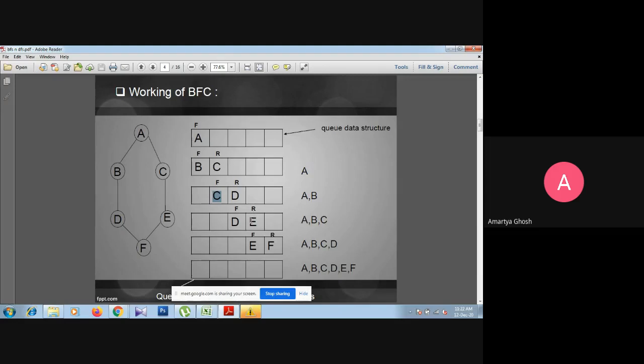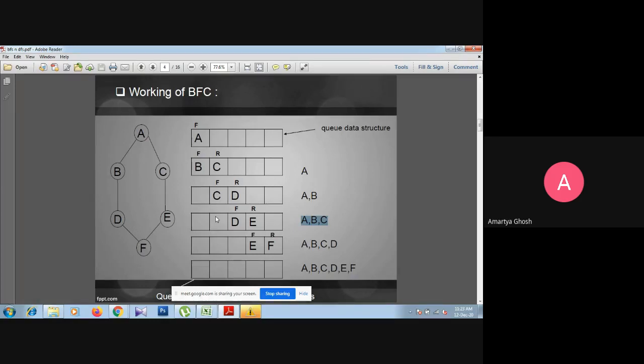Okay, and at the same time C will be deleted from the queue and stored into the visited array or visited list, that is A, B, C, all three are already visited. And thereafter, the value at the front position is D, that is the node. And from node D, we can move towards B and F.